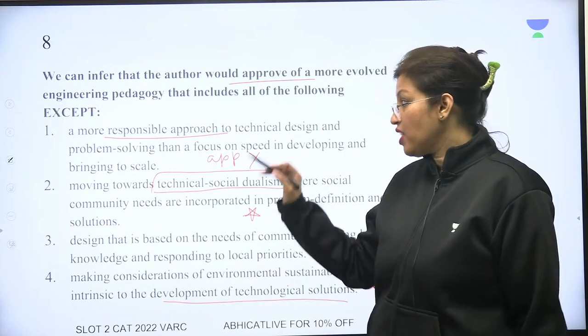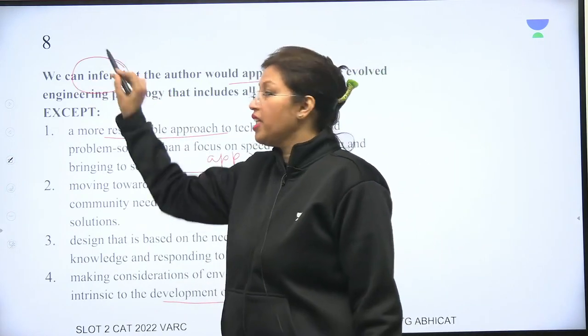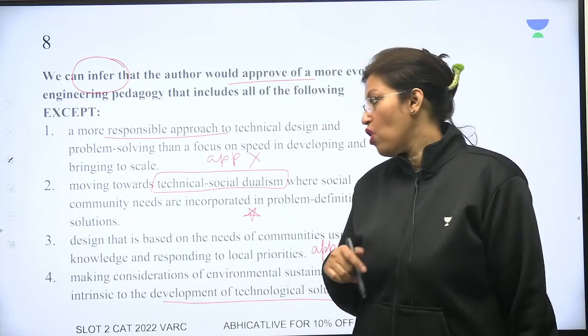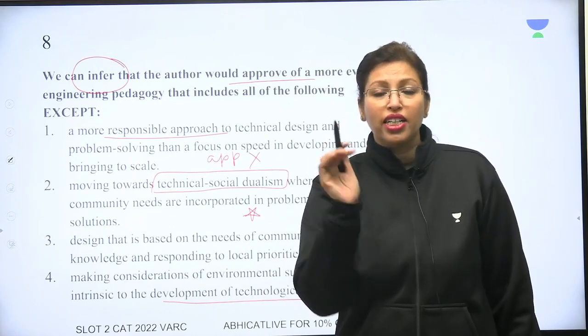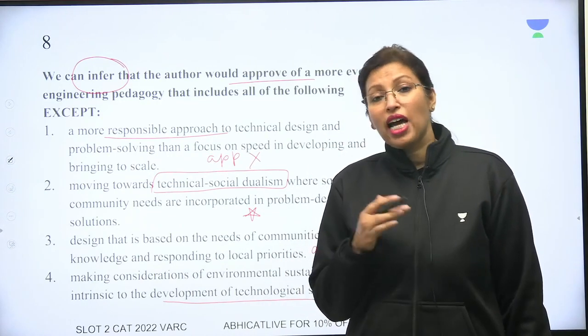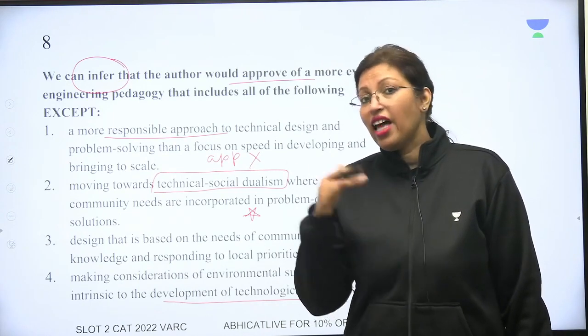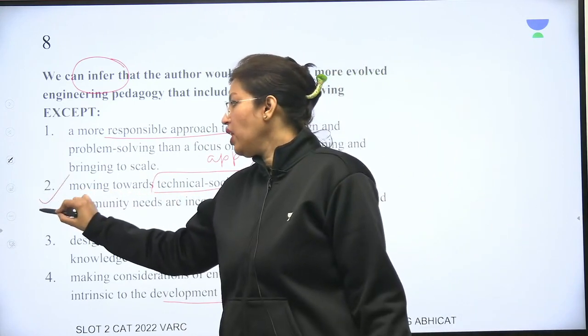Please understand this may not be mentioned in the passage because you are inferring these things. But these are certainly things that the author would approve of. The only one he would not approve of is the movement towards the technical social dualism because that is something he has said is actually already there, and that's something he does not like. So therefore the correct answer should be 2.